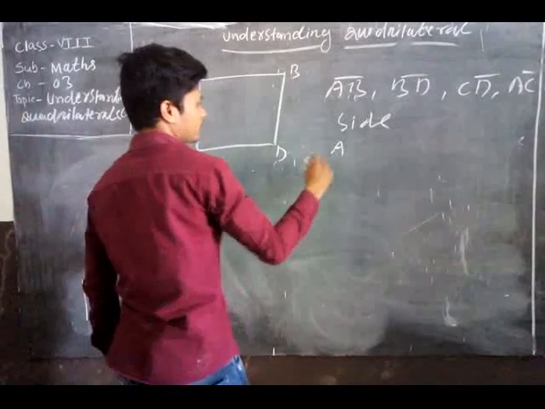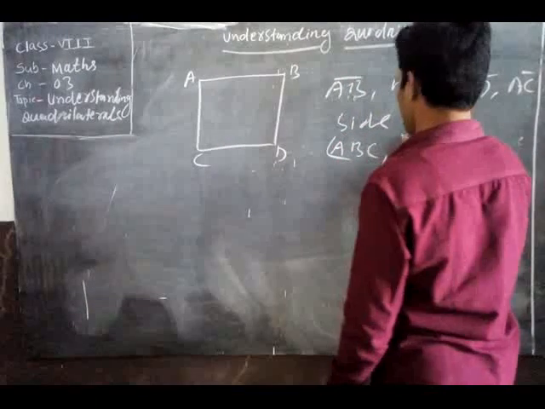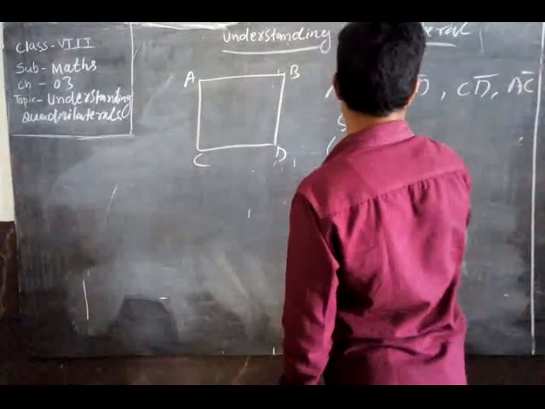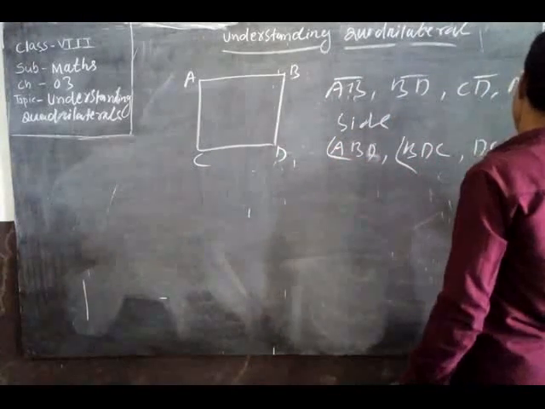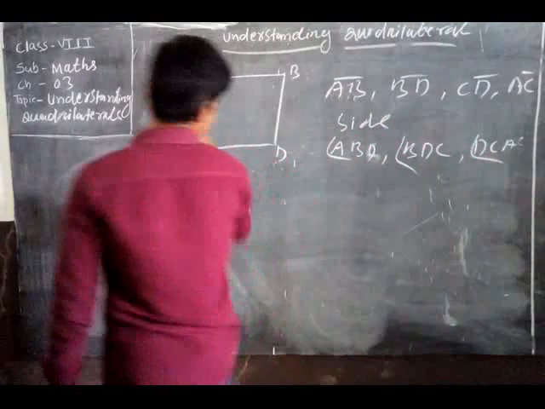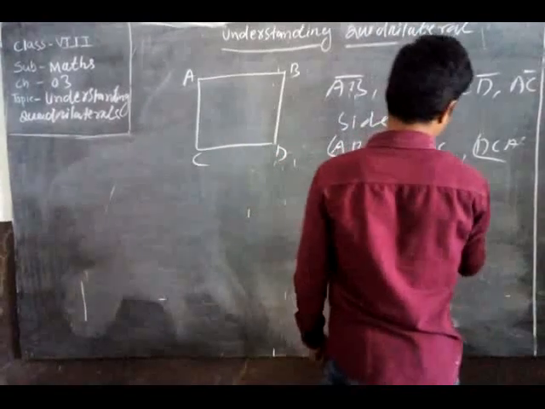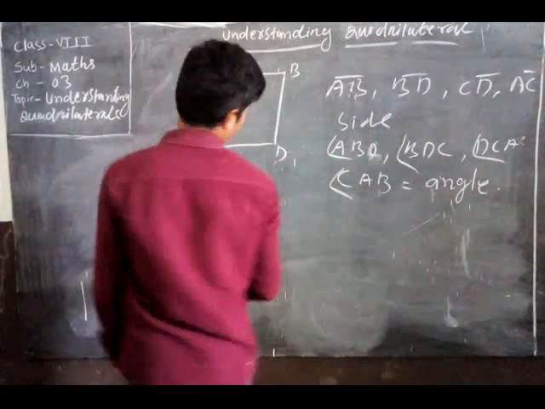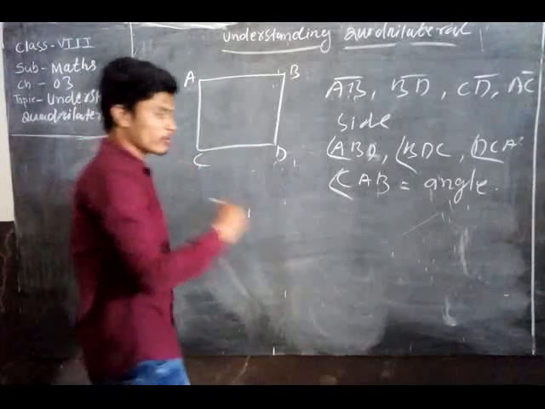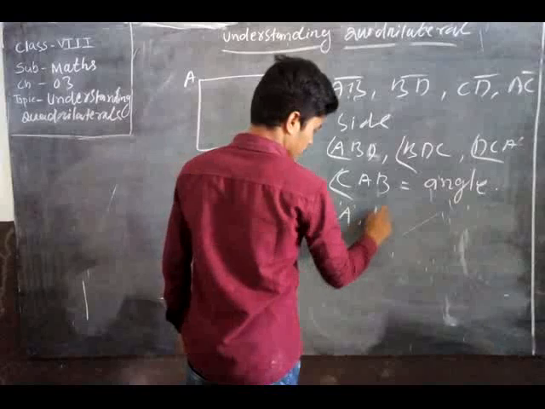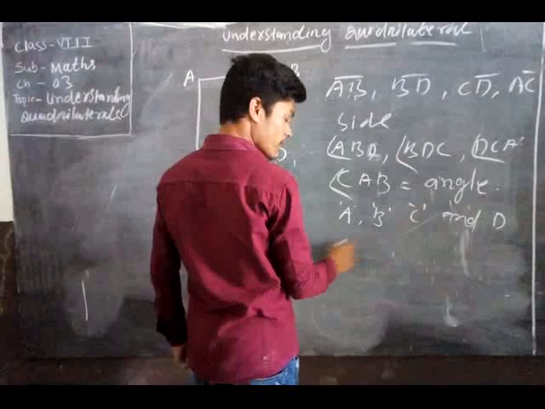Then A, B, C, D: ABD, then BDC, then DCA, after that CAB. These are called angles. After angles, we know about the vertex. What are called vertices? A, B, C, D. How many vertices are there? 4 vertices. A, B, C, and D are vertices.